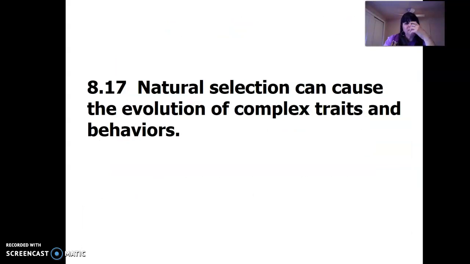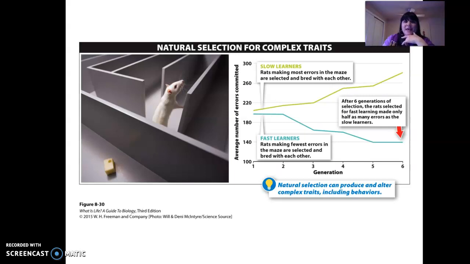It says natural selection can cause the evolution of complex traits and behavior. Can natural selection affect behavior? The answer is yes. Behavior can be inherited, okay? They talk about maze-bright rats and maze-dull rats. Imagine rats going into a maze, and how many mistakes do they make, or do they learn from their mistakes as they go through the maze? Rats making the most errors are selected and bred.